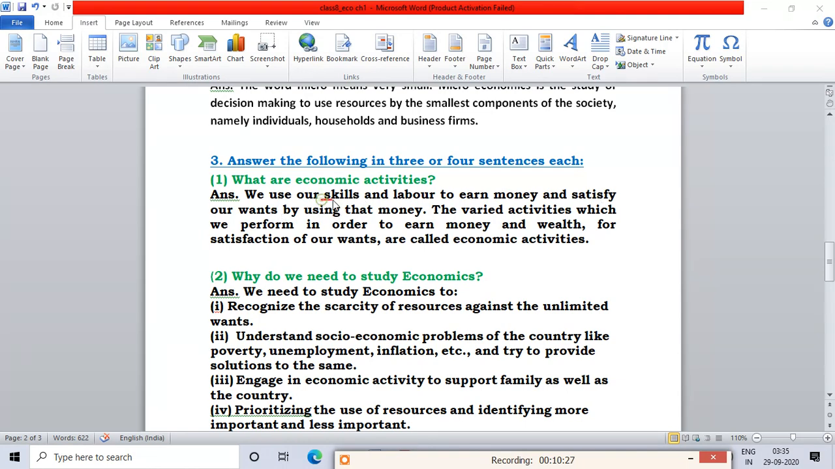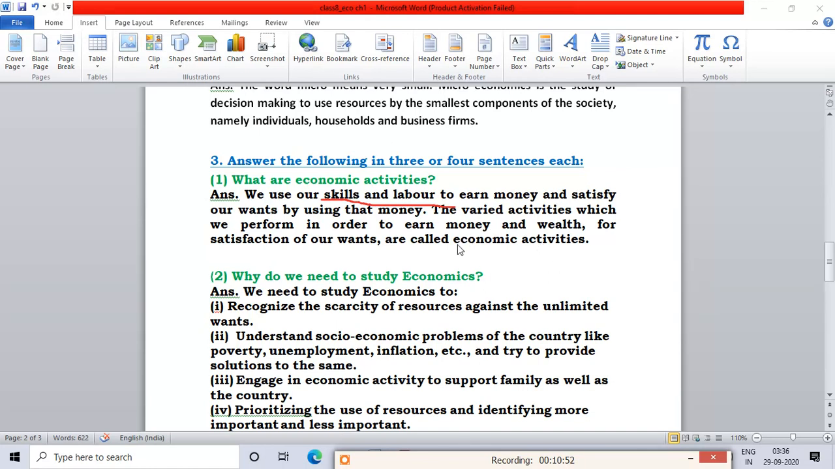So what we do, we use our skills and labor to earn money, means we work to get money, and after getting the money we satisfy our wants by using that money, means with the help of that money we buy clothes, food, and other necessary things to satisfy our needs. The varied activities, varied means different activities, which we perform in order to earn money and wealth for satisfaction of our wants are called economic activities.